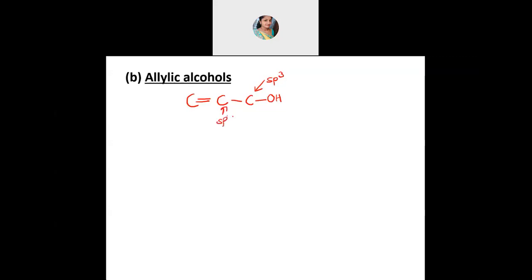Now you balance this. Take an example. I'll take OH first. This carbon should have how many hydrogens? 2 hydrogens. Then carbon with 1 hydrogen, double bond, then CH2. This will be an allylic alcohol. And this carbon is sp3 hybridized.